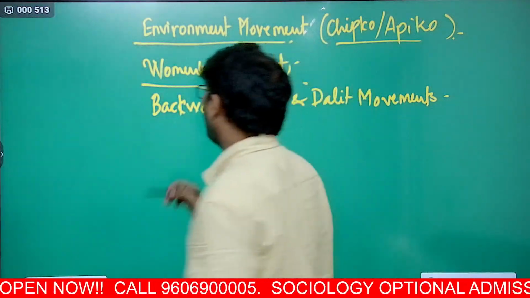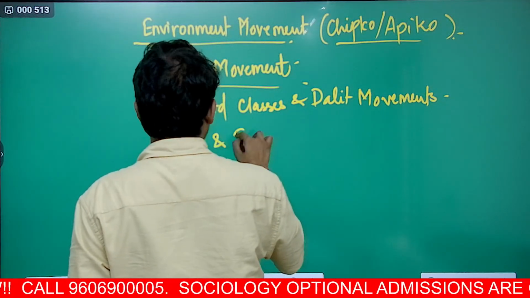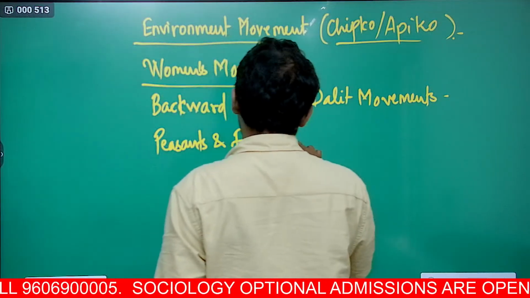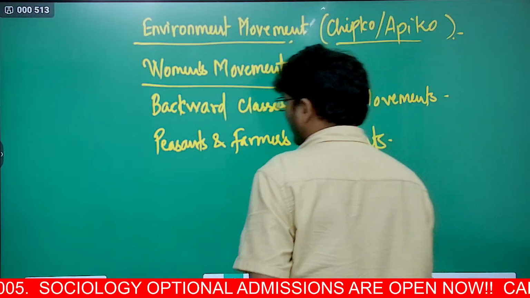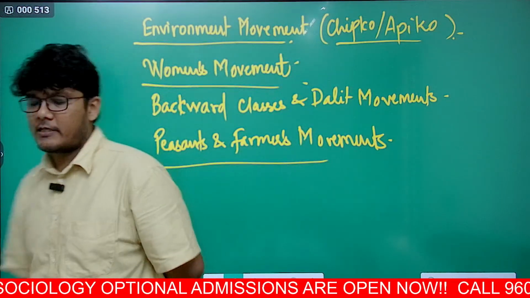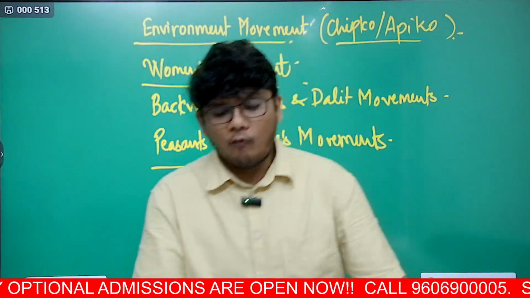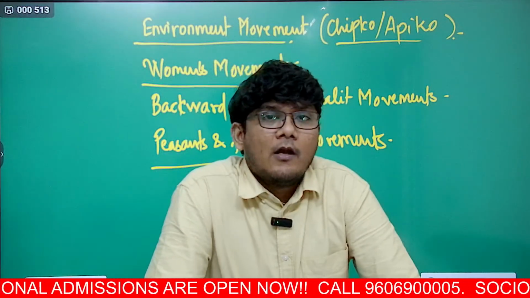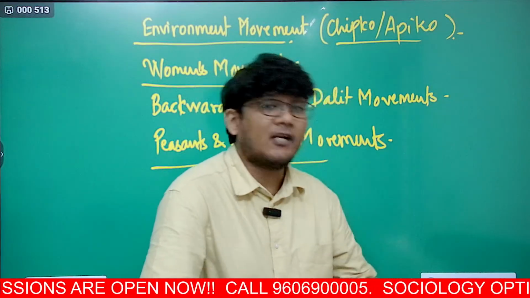Plus, then you have the peasants and farmers movement. Now, many times you may use peasants and farmers interchangeably, but here there is a distinction of peasants and farmers movement. So we'll understand what makes it different. How can we differentiate a peasant movement from a farmer movement? How can we differentiate a peasant from a farmer?